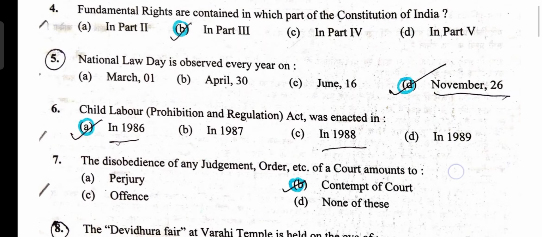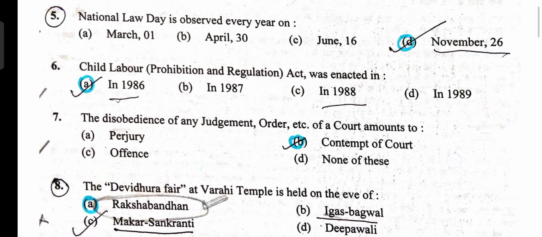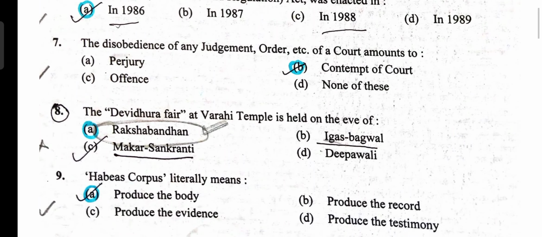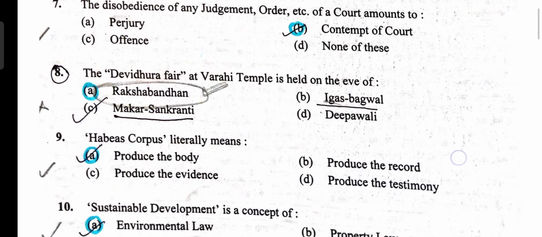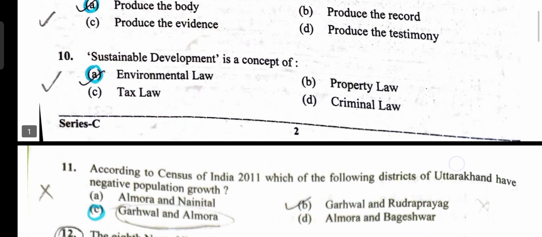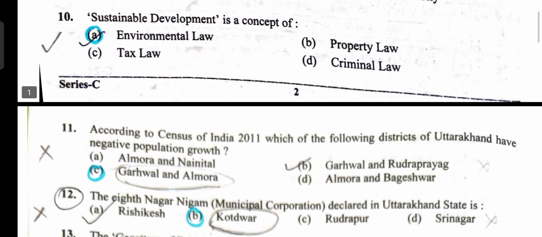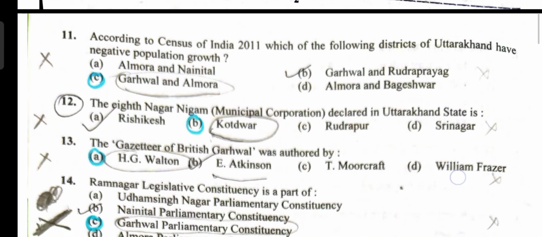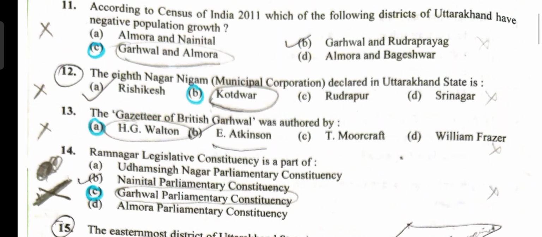Option A. Disobedience of any judgment, order, etc. of a court amounts to contempt of court. Option B. Devi Dhura fair at Varahi temple is held on the eve of Raksha Bandhan. Option A. Habeas corpus, produce the body. Option A. Sustainable development is a concept of environmental law. Option A. According to census, which of the following districts have shown a negative population growth? Option C. Garhwal and Almora is the answer.